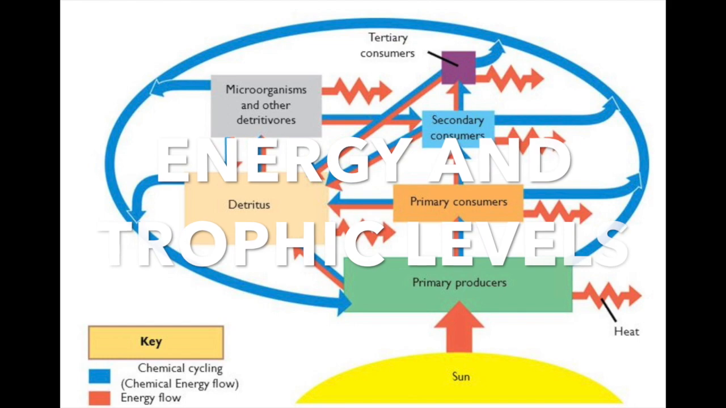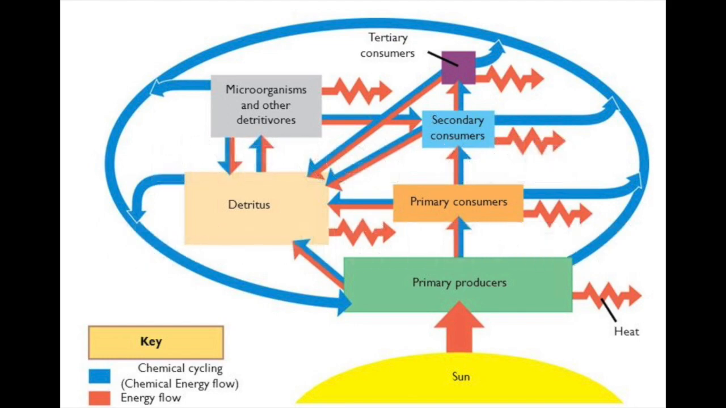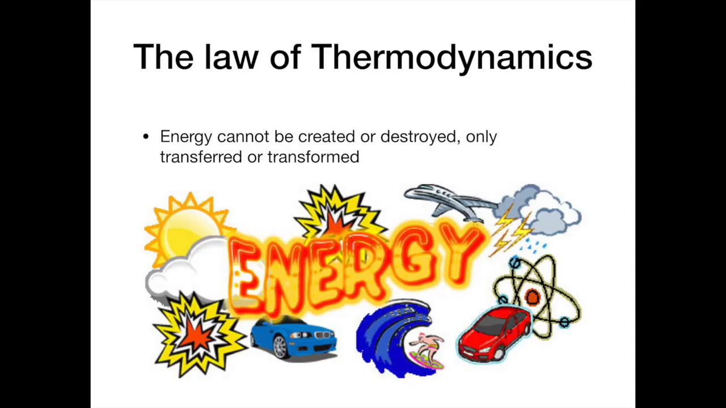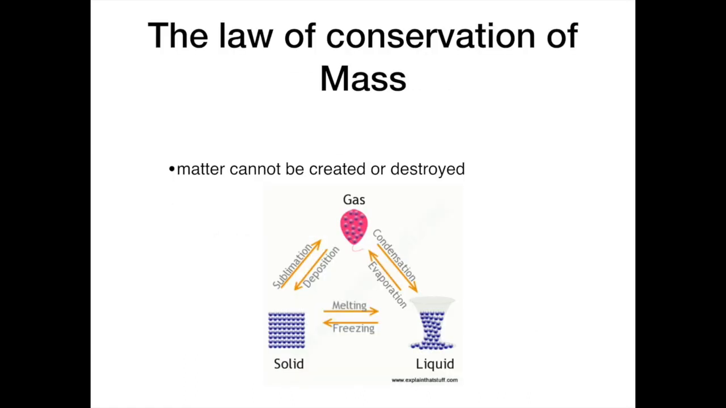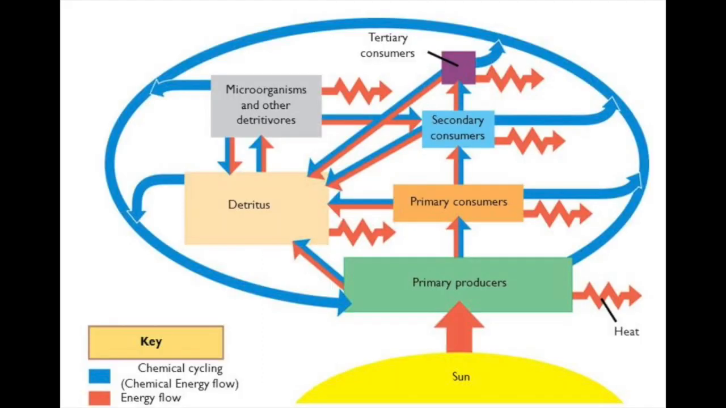As we continue on to energy and trophic levels, we're going to need to know the law of thermodynamics, which is energy cannot be created or destroyed, only transferred or transformed. So then, how does energy enter the ecosystem? Through sunlight or solar radiation. And how does it exit the ecosystem? Through heat. We're also going to know the law of conservation of mass, which is matter cannot be created or destroyed, as well as that all organisms require energy for growth, maintenance, as well as reproduction.